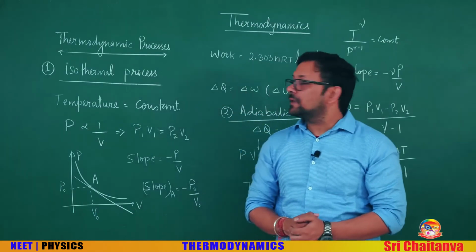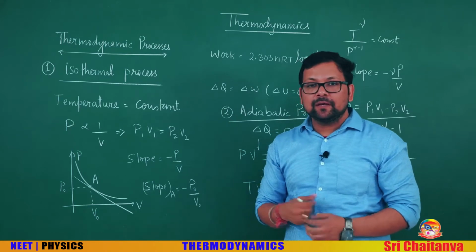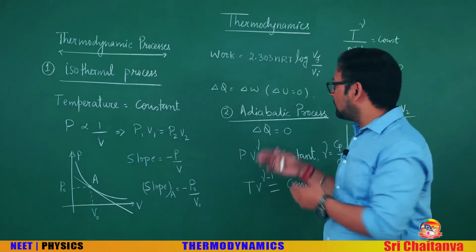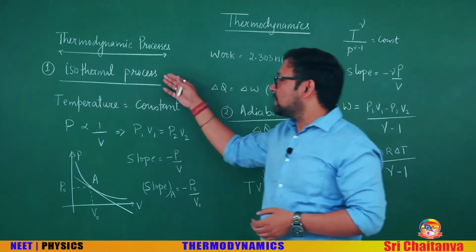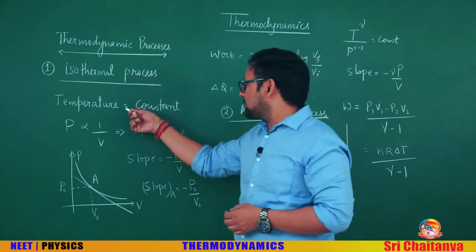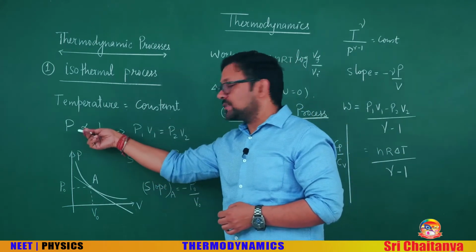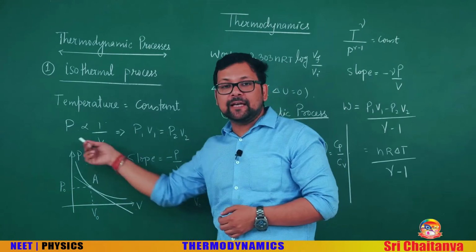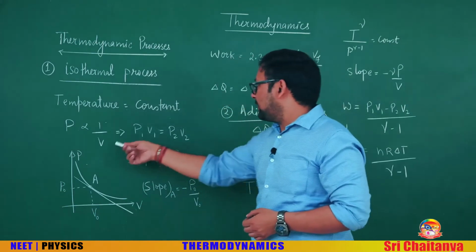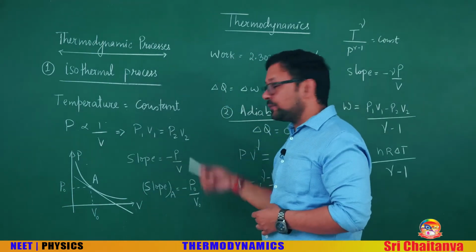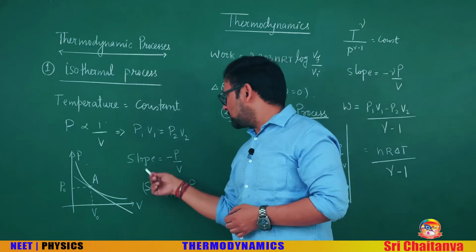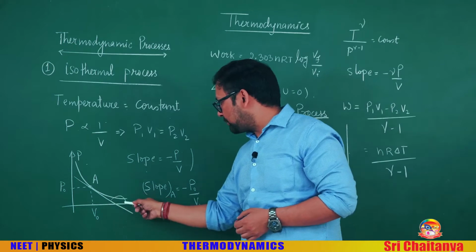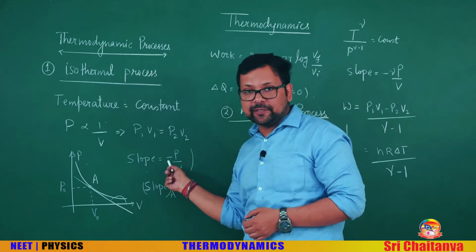Now we will see thermodynamic processes, some work or slope, some equations that you have to memorize. You must be aware of many of them. The first is the isothermal process. Temperature remains constant. Pressure is inversely proportional to volume. Hence, the indicator diagram you can see is the rectangular hyperbola. PV is constant, so P1 V1 is P2 V2. Slope for PV constant is minus P by V. Do remember this. The slope is obtuse angle, so negative slope will be there.